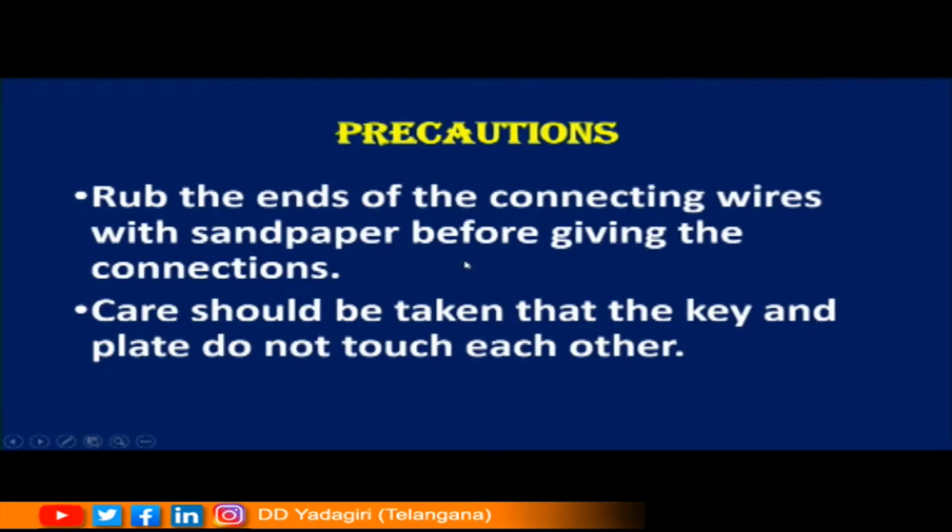Now, let us see some precautions. Rub the ends of the connecting wires with sandpaper before giving the connections. So, before giving the connections, we have to rub the ends of the copper wire with sandpaper in order to remove any oxidation from it. Care should be taken that the key and plate do not touch each other. In this activity, the key and the plate should not be touching each other.